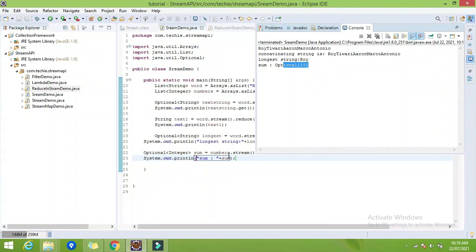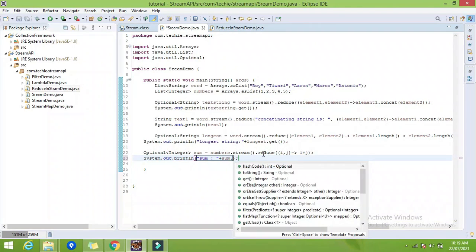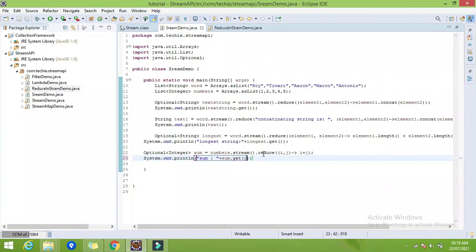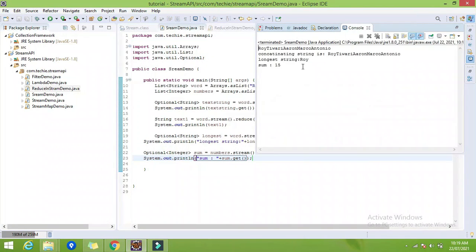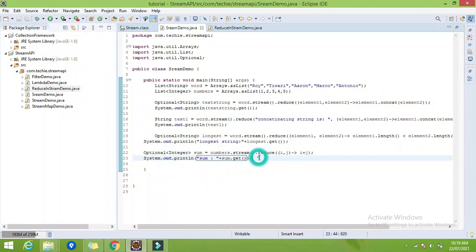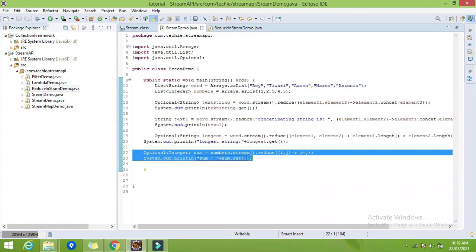Here is the 15, sum dot get. I have to use the get. This is the 15, right? But sometimes we have a requirement like, whatever will be the output of this reduce function, I want to add the 10 into that result. So that kind of requirement you can have. So what you can do, you can use the identity operator there.